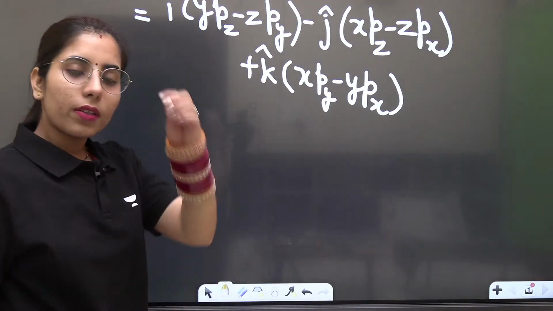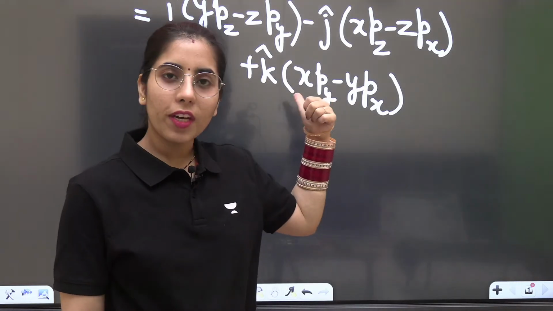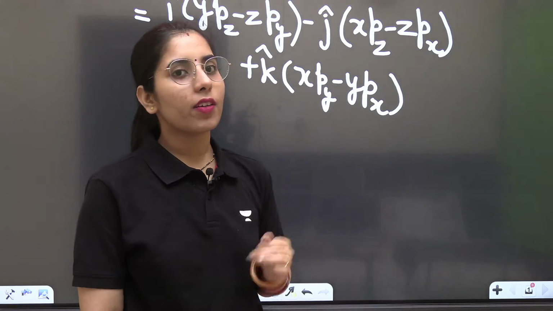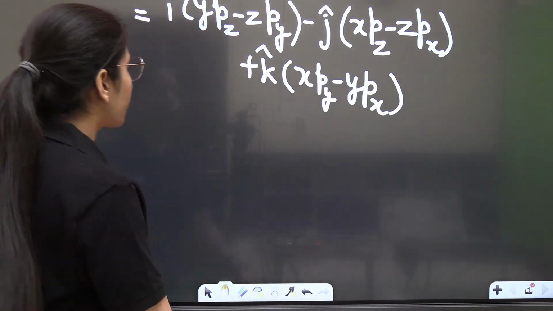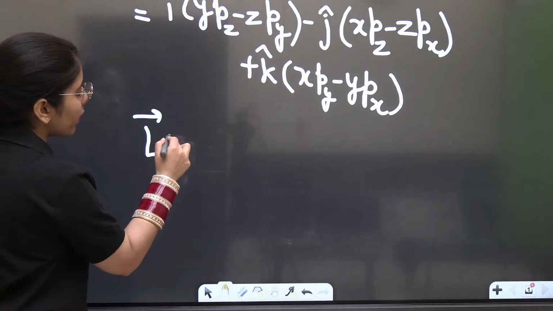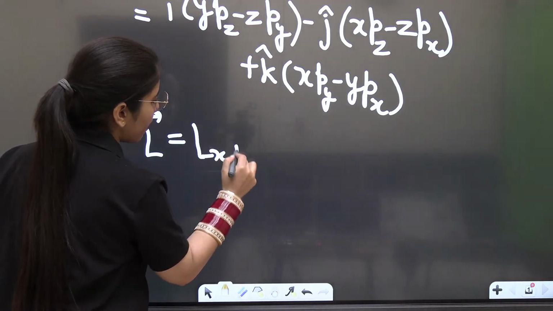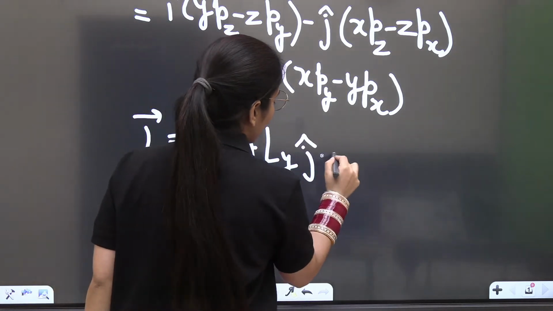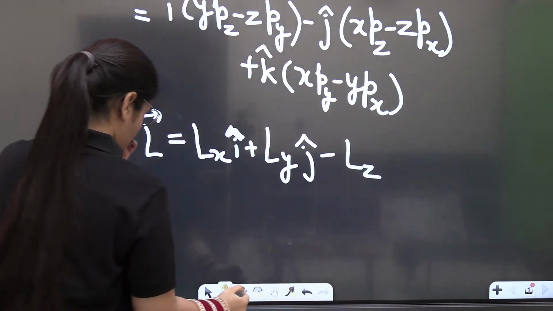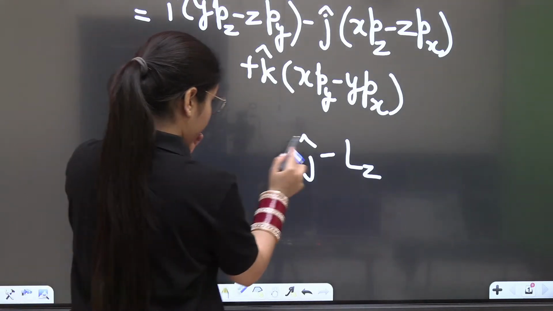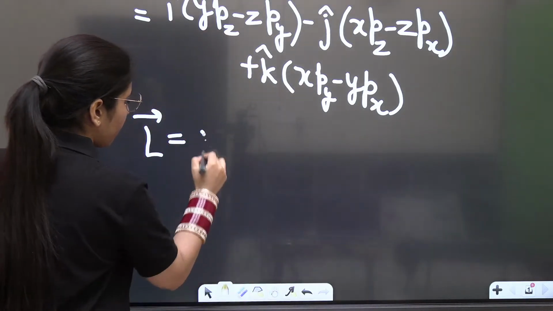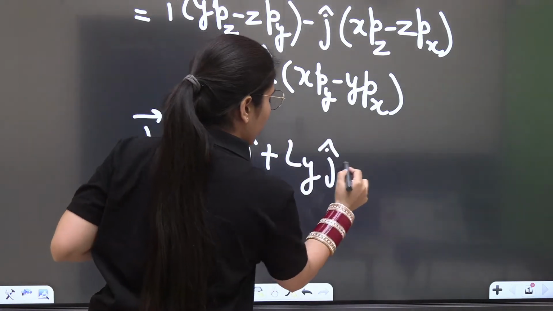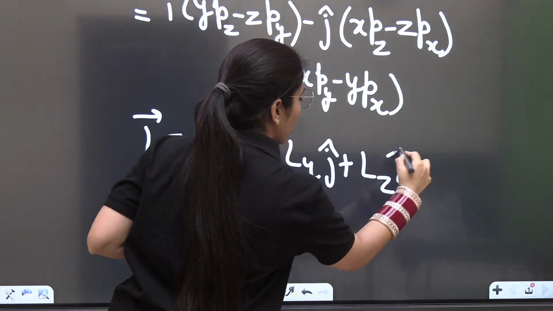Clear? So can I write in general, this was the vector L. I have simplified it and shown how you get the different terms. But now I want to tell you a few more things about the vector. Vector L will be simply equal to Lx I cap plus Ly j cap plus Lz k cap. Okay? Just a second, I will note it down again. Lx I cap, Ly j cap, Lz k cap. Clear? One more thing.